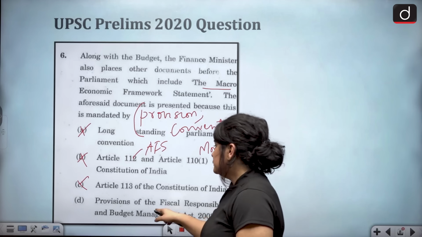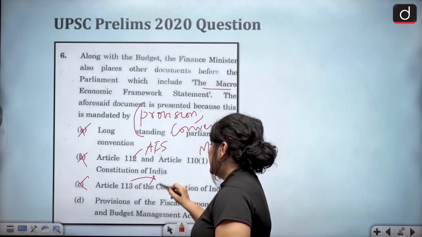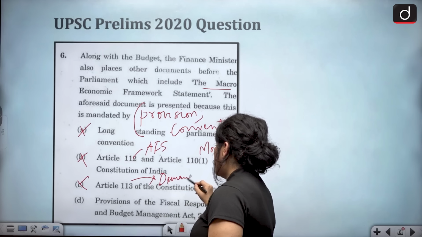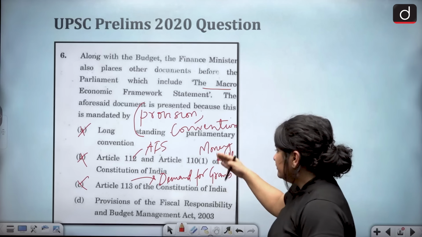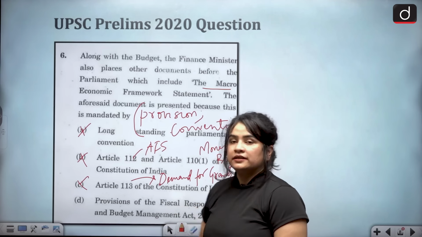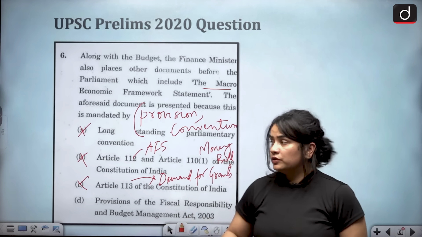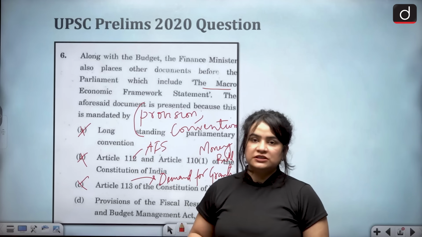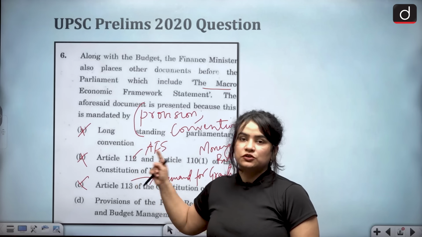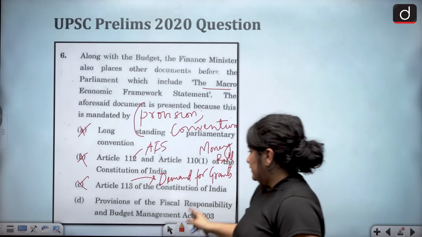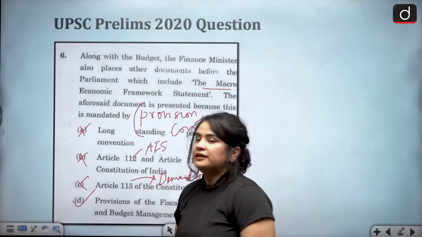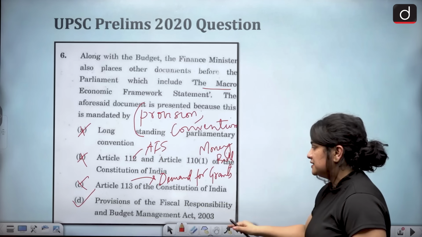Article 113 of the Constitution of India actually talks about demand for grants. So anyway, these options are incorrect, but also to know that no parliamentary convention and no provisions of the Constitution mandate the presentation of the said document. Therefore, even simply by elimination, option D would be correct.